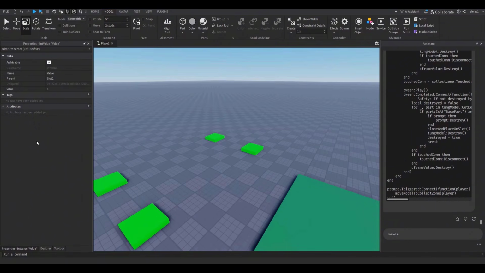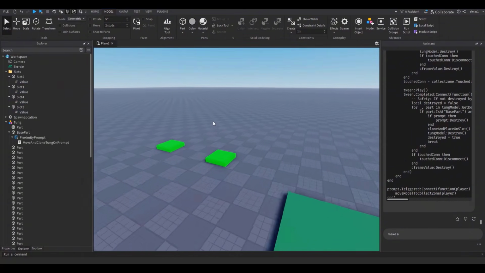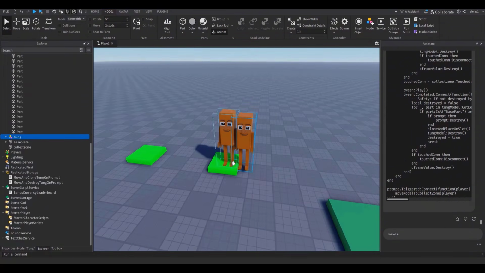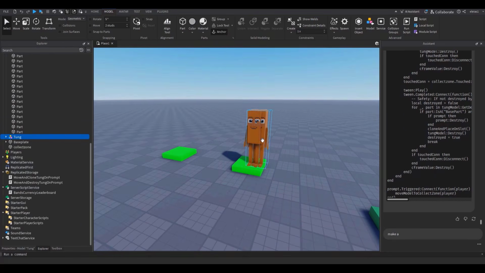So basically what it means is if this value is at 1 or 0, it determines whether it has a Brainrot on it already. So basically I just made it so 2 Brainrots cannot be placed on the same slot. So like duplicates cannot be on the same one. I made it so it's always just 1 basically is what I'm just saying.